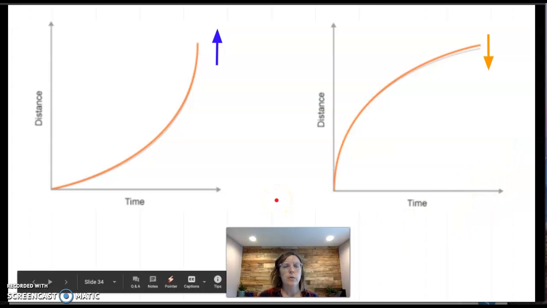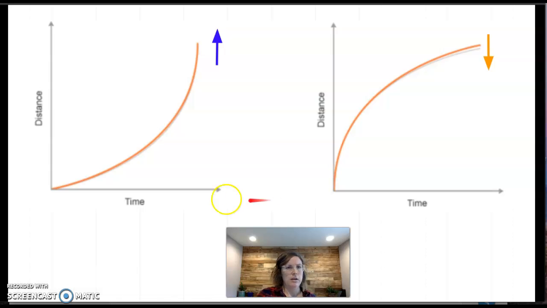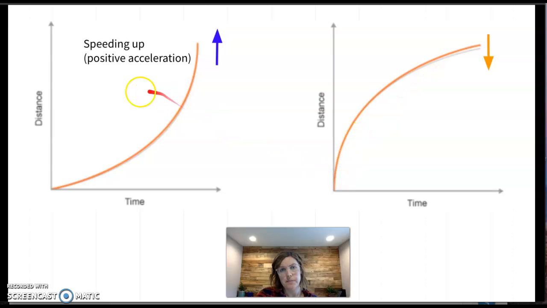So, what does it mean when a line is curved? So we still have our distance and our time. This line is going up, and it's not straight, it's curved. This line's going down, and it's curved. Well, this is acceleration.